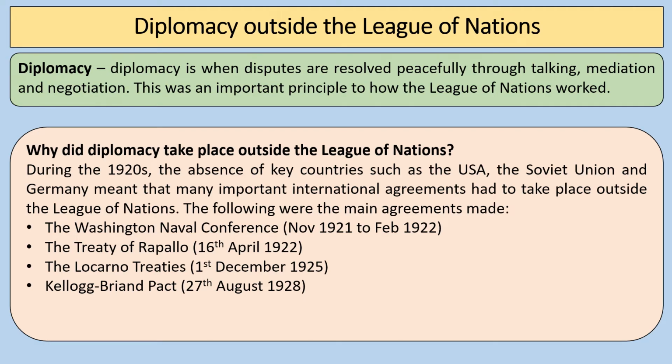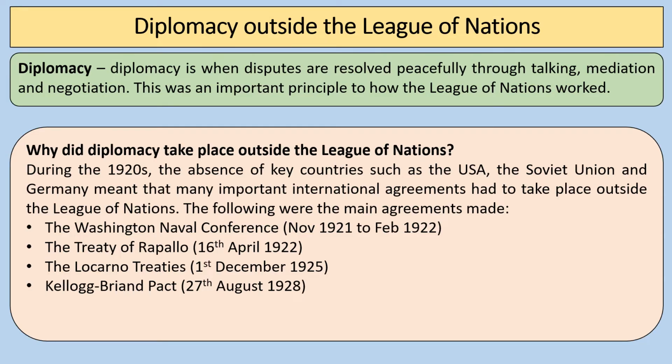Okay, so let's have a look at what we mean by diplomacy outside the League of Nations. The League of Nations is set up, begins meeting in 1920 in Geneva in Switzerland, but we know that it only has 42 countries when it starts off, and it's missing some of the major important European powers at the time, Germany and the Soviet Union, and also, of course, the world's most powerful country, the United States of America. So what do we mean by diplomacy?